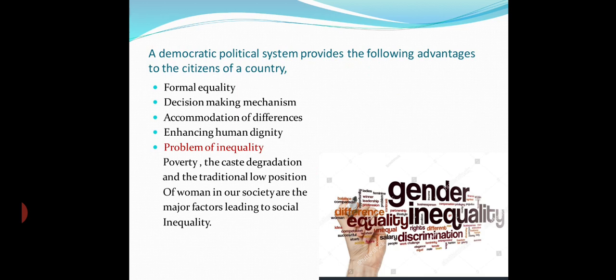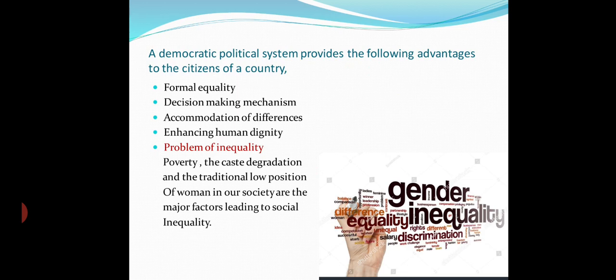Problem of inequality. Our society is facing the problem of inequality. This is one of the major problems that our country is facing. Which kind of inequality is found in our society? On the basis of poverty, meaning the rich don't behave well with the poor people. All the people are not economically equal.